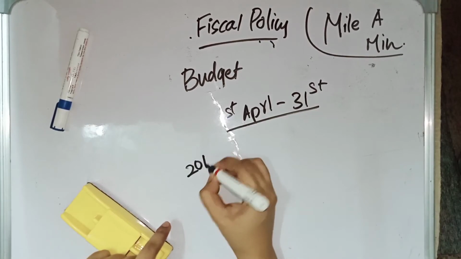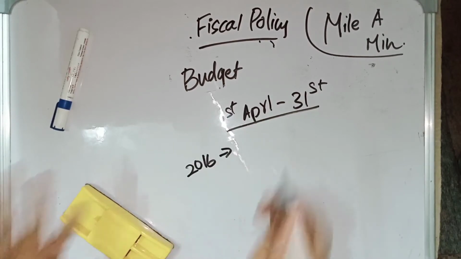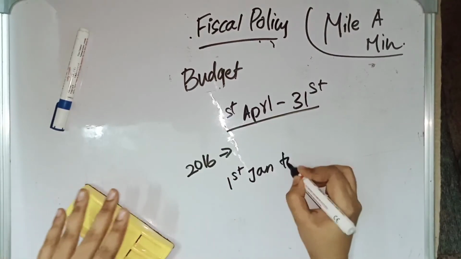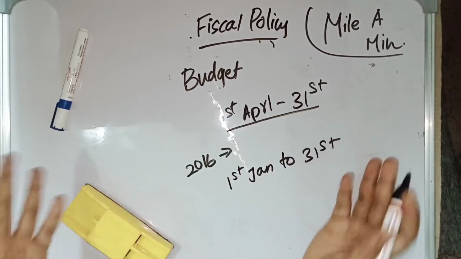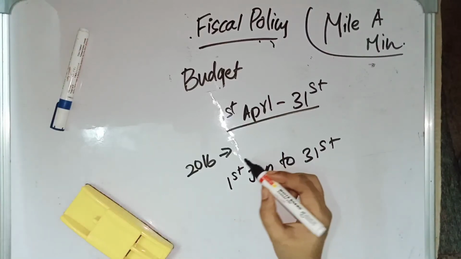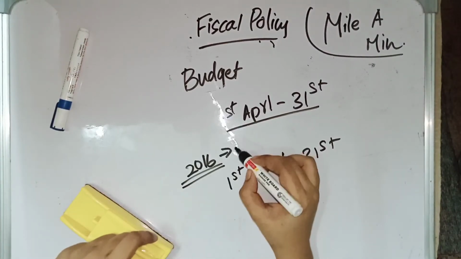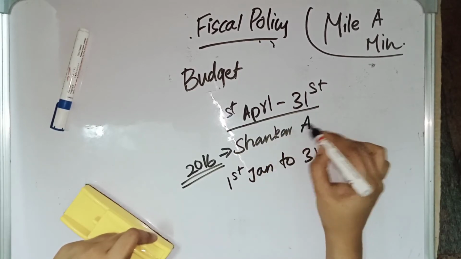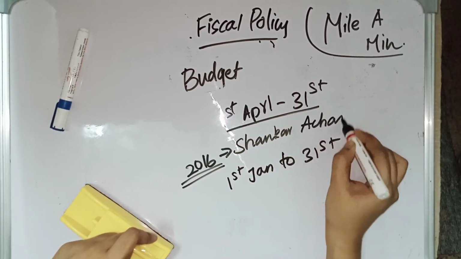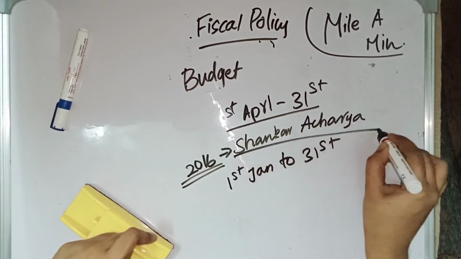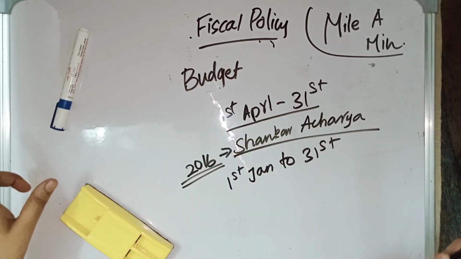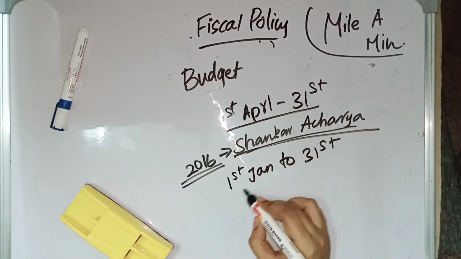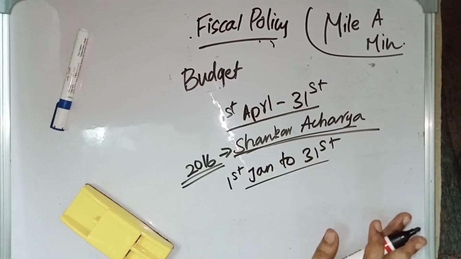Actually, in 2016 there was a committee which recommended changing the financial year to 1st January to 31st December. This committee is called the Shankaracharya Committee. It recommended changing the financial year, but it was not implemented. So the Shankaracharya Committee is relating to the financial year, but it was not implemented.